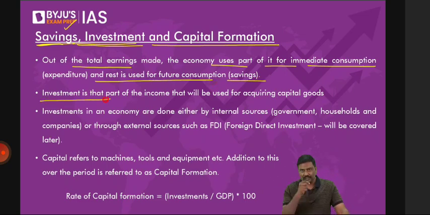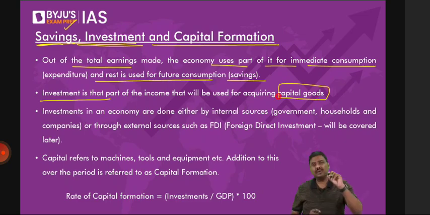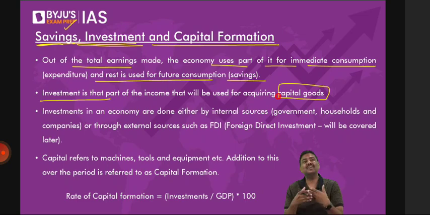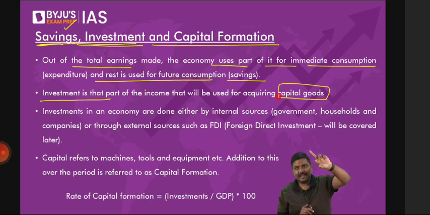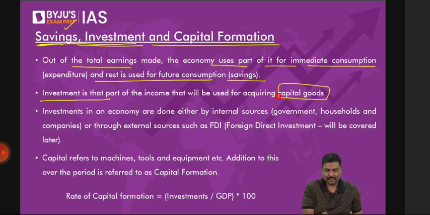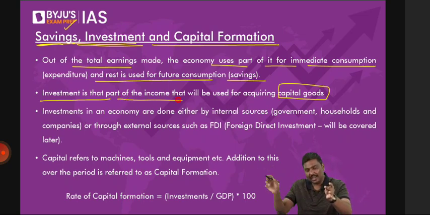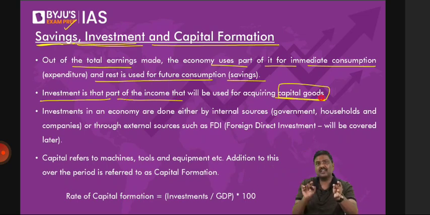What is the idea of investment here? Come to the last point. There's a term called capital goods. All of you remember the term capital? Capital simply means machineries. Go back to the first class: land, labor, capital. So how much of the money that you've earned will now be used in the economy to purchase machineries, to set up manufacturing facilities, to construct roads, etc. It is called investment.